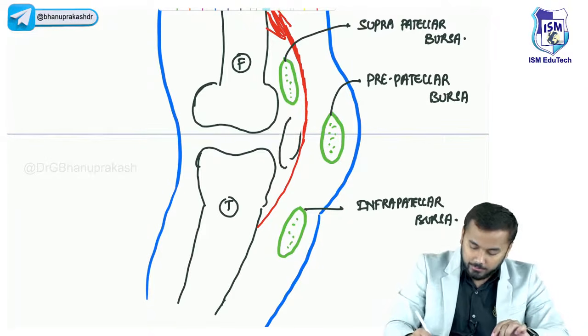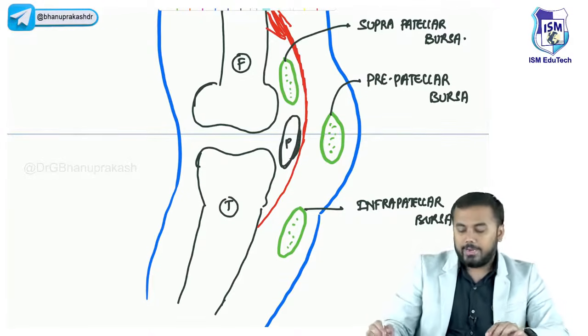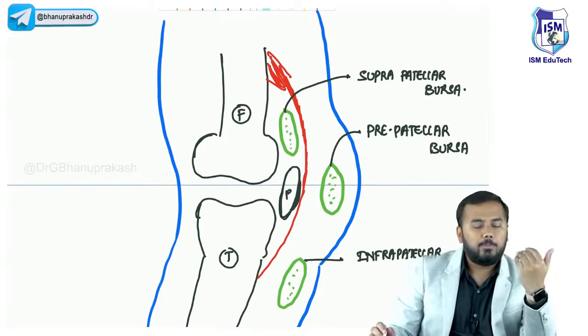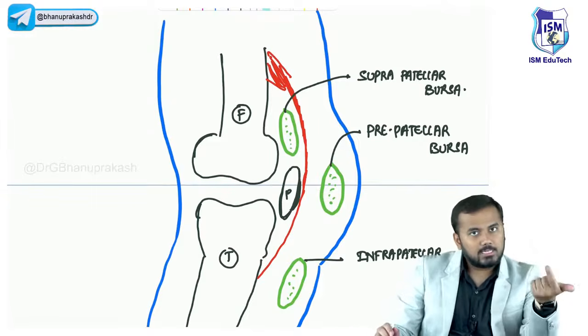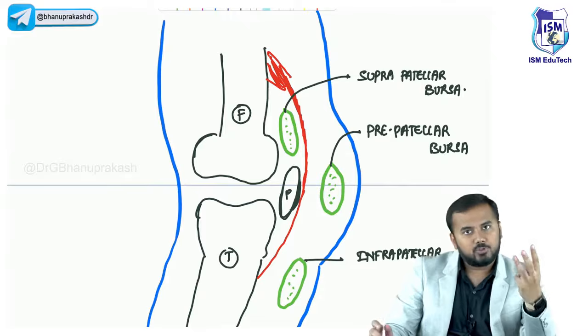Let me enlarge this patella, draw this patella a little bigger. Okay. Right. So how many types of bursa do we have? Prepatellar bursa, suprapatellar bursa, and infrapatellar bursa. These are the three different types of bursa.